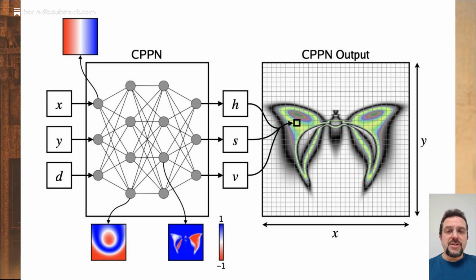This image isn't just a single output, it's a map of the network's entire behavior. The key advantage of CPPNs is that the activity of every hidden neuron can also be visualized as an image. This unique property allows for a complete, intuitive view of how the network internally constructs its final output.